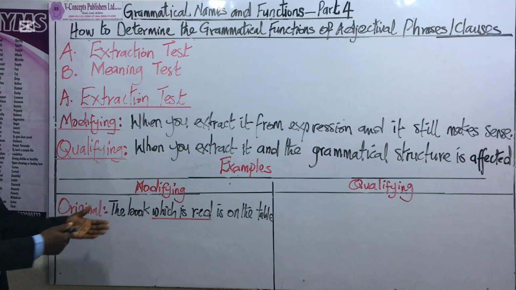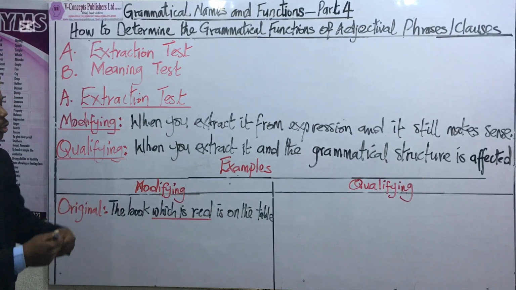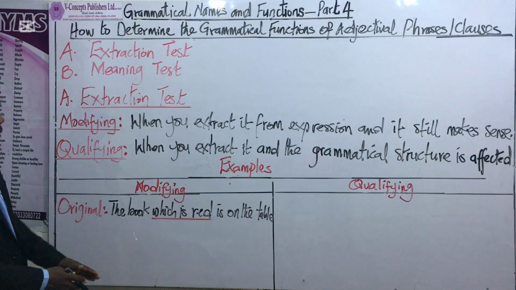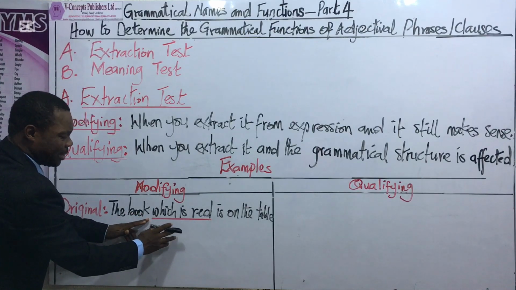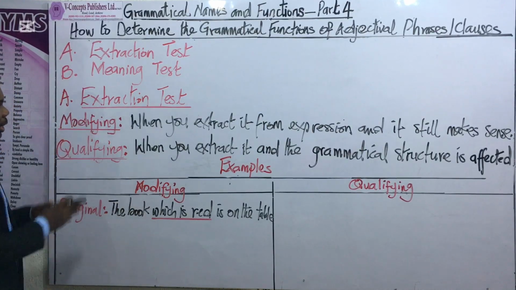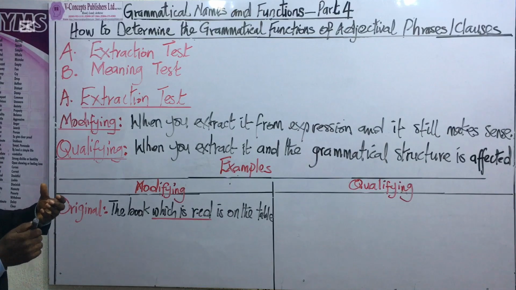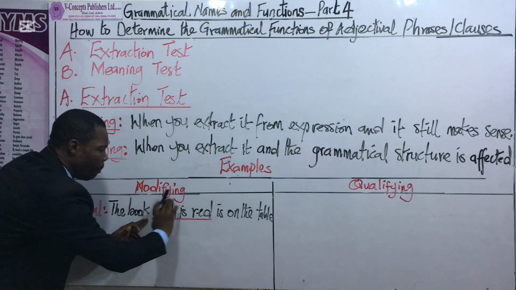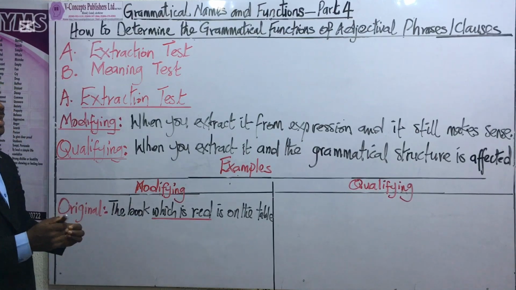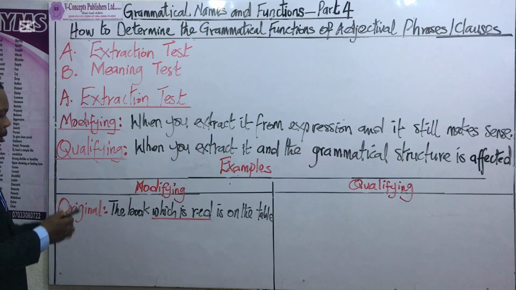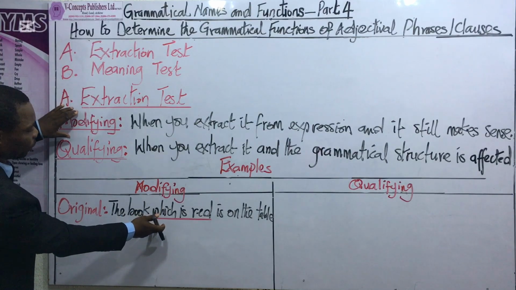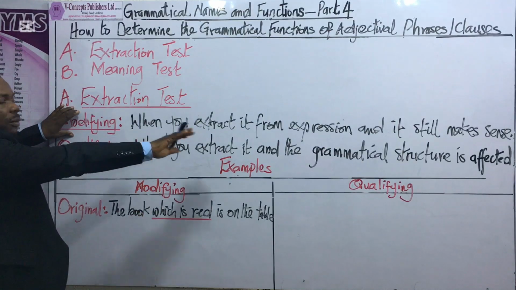And of course, we said that the adjectival phrase or clause usually qualifies the noun that it comes after, automatically the book. So, is this clause qualifying the book, or is it modifying it? By extraction tests, we have established that when you remove the phrase or the clause from the sentence and the sentence is still grammatically sensible, then you would know that the function of the underlined expression is that of modifying.